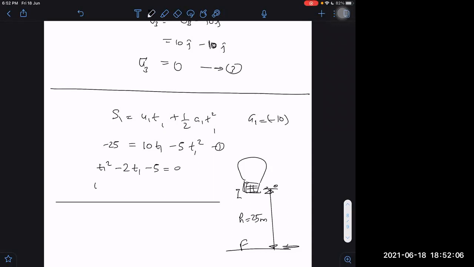So t1 is equal to 2 plus minus under root b square minus 4ac, over 2. Four plus 20. Right or not?